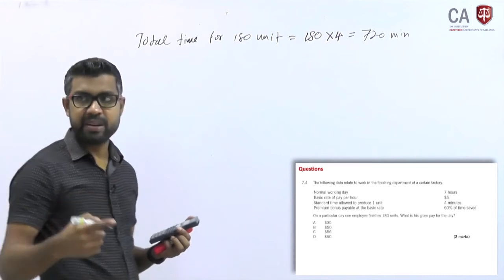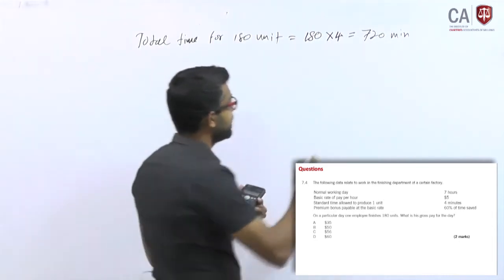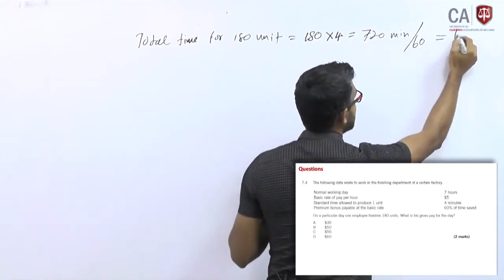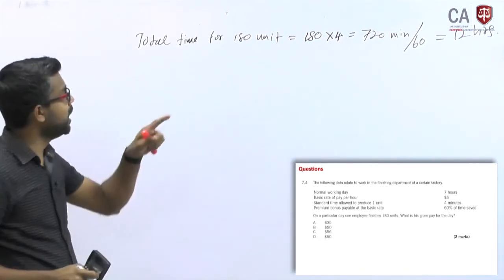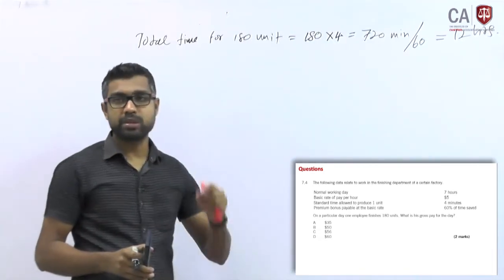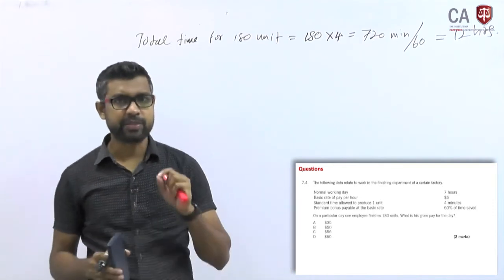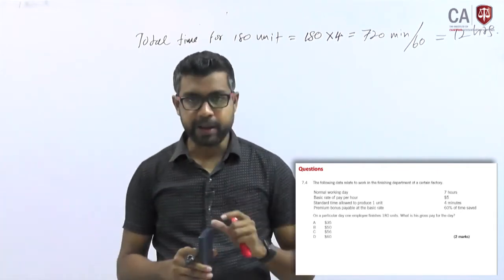But they have given rates in hours, so divide by 60 to convert this into hours, 12 hours. It requires 12 hours to produce 180 units, because per unit it requires 4 minutes.